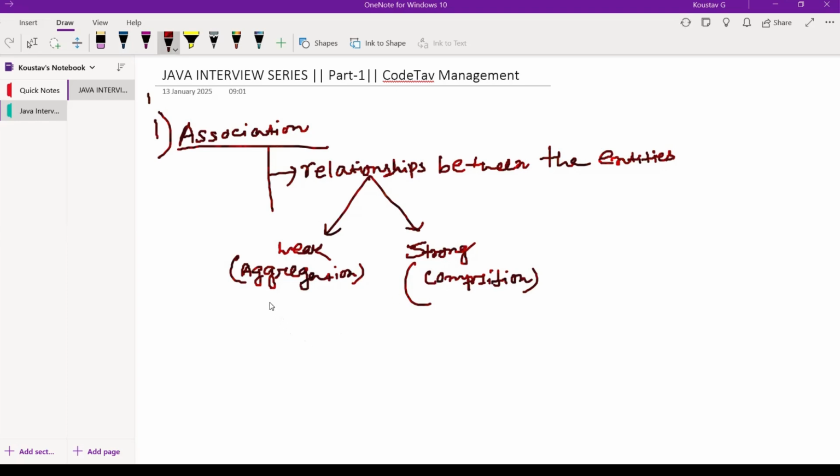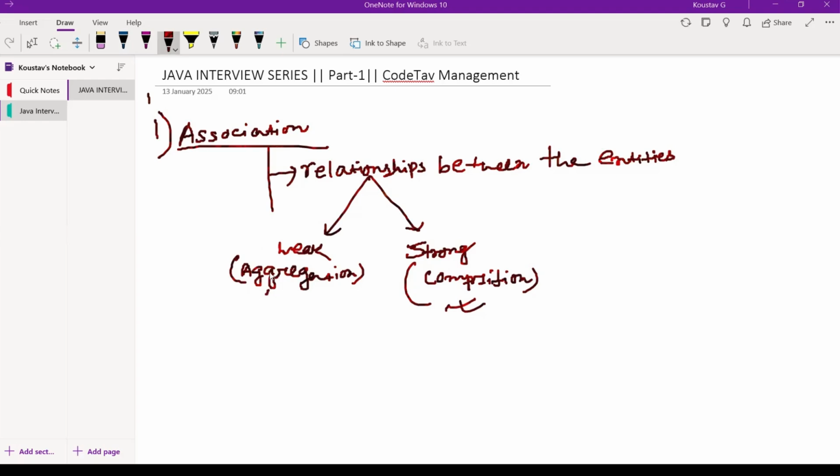We will tell that aggregation is a weak relationship in which both the entities can survive without each other. When the entities can survive without each other, that means that relationship is weak. That is aggregation. And composition means the strong relationship, in which both the entities cannot survive without each other.